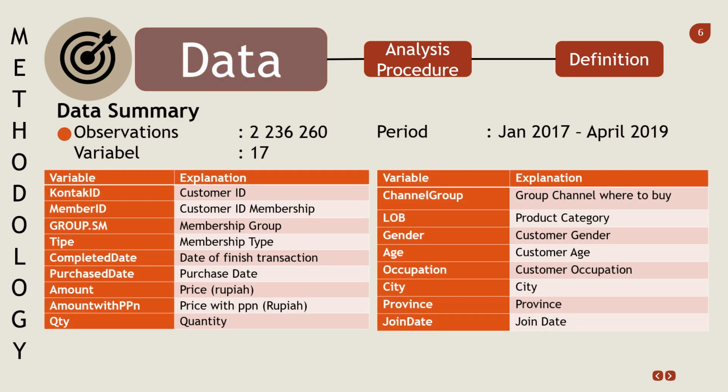This is my data summary. I have this data from a company that sells nutrient boosting products, milk, snacks, other supplements, etc. My observations are transactions per item made by membership customers. So if a customer doesn't sign up to be a member of this company, the transaction will not be recorded. I have 2.2 million transactions from January 2017 to April 2019, and 70 variables that I can use.